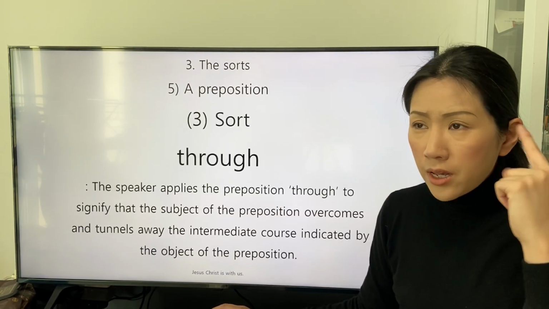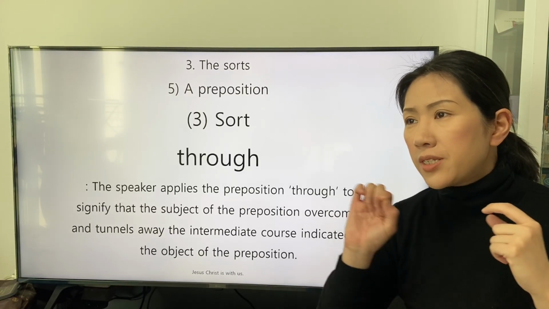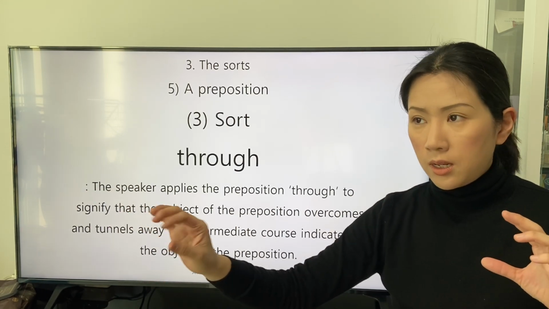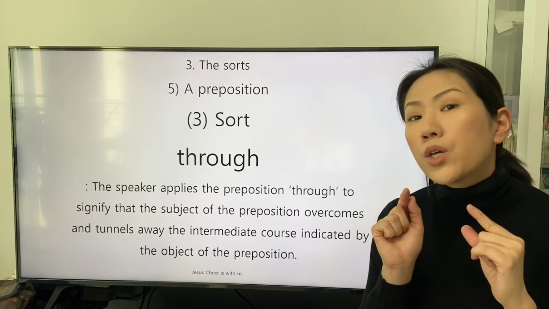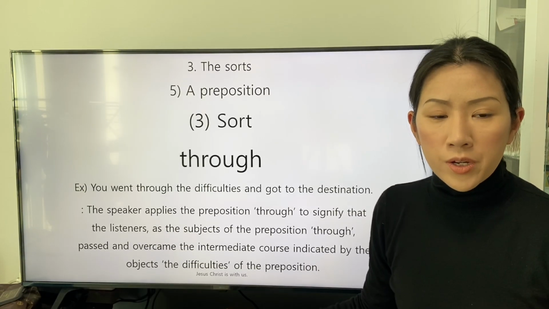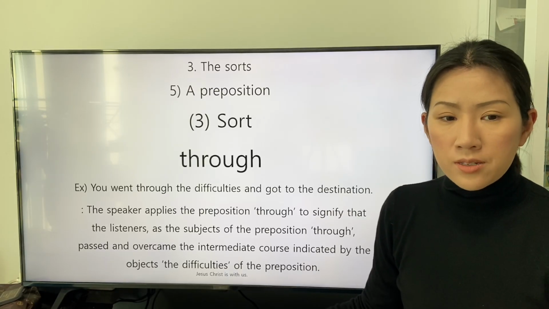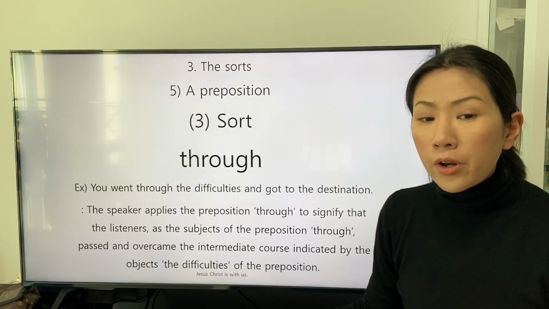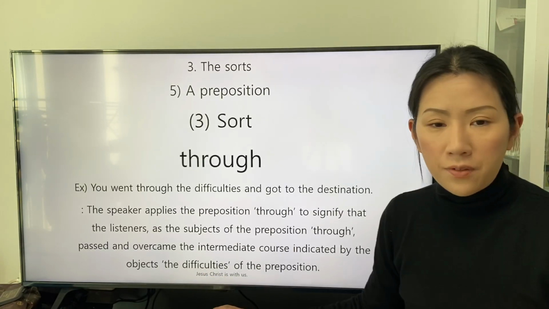We can think of the image that a train pierces through a tunnel. Then we can say that the train goes through the tunnel. The speaker applies the preposition through to signify that the listener, as the subject of the preposition through, passed and overcame the intermediate course indicated by the object, the difficulties, of the preposition.